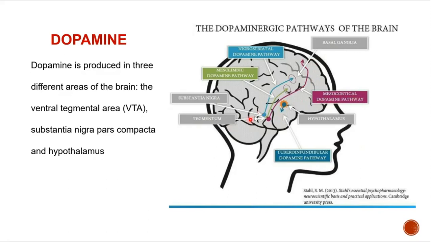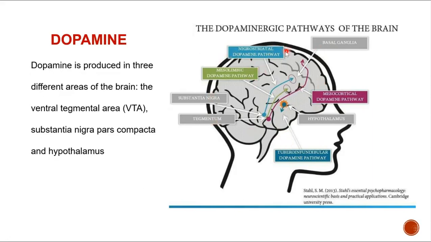Okay, these are 2 main parts of it. Then there is another one called mesolimbic. It goes to the limbic system of the brain. If fibers go from the tegmentum to the limbic system, we call it the mesolimbic dopamine pathway. The hypothalamus also has some neurons which release dopamine, and they come out as the tuberoinfundibular dopamine pathway. So these are the major pathways that you have to know for dopamine.